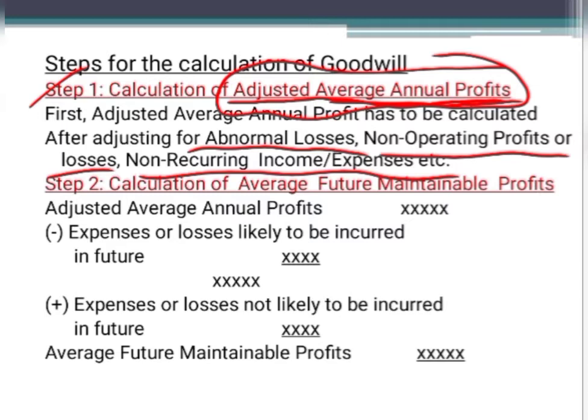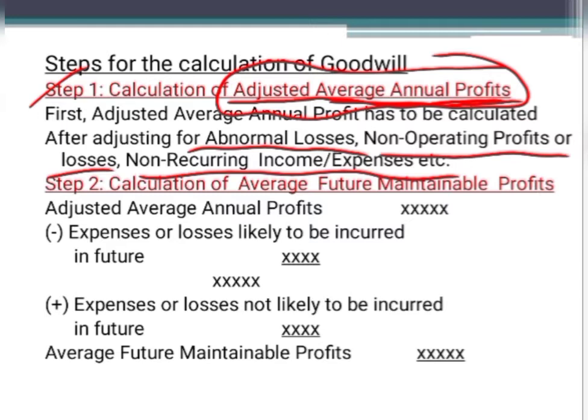If you are preparing the profit and loss account, this profit on sale of machinery will be credited to the profit and loss account. Because of that, the profit of that particular year will be increased. But that should not happen, because you should not consider non-recurring profits or losses while calculating the value of goodwill. So if you have credited the non-recurring profit, it should be deducted. Similarly, let us suppose that the value of machinery was 20,000, but it is sold only for 15,000. Thereby, you are getting a loss of 5,000. Again, where are you going to show that? In the profit and loss account by way of debiting. And when you debit that, the profit of that particular year comes down.